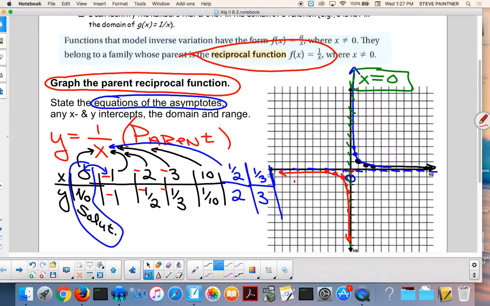And I already did all this with you. When I put in 1, I get 1. When I put in 2, I get 1/2. When I put in 1/2, I get 2. That's all I need to know. I don't need to know any more than that. I know they ride the asymptotes to the right and straight up. Then, of course, I switched all the signs for the negatives. Then these points. You need to know that.